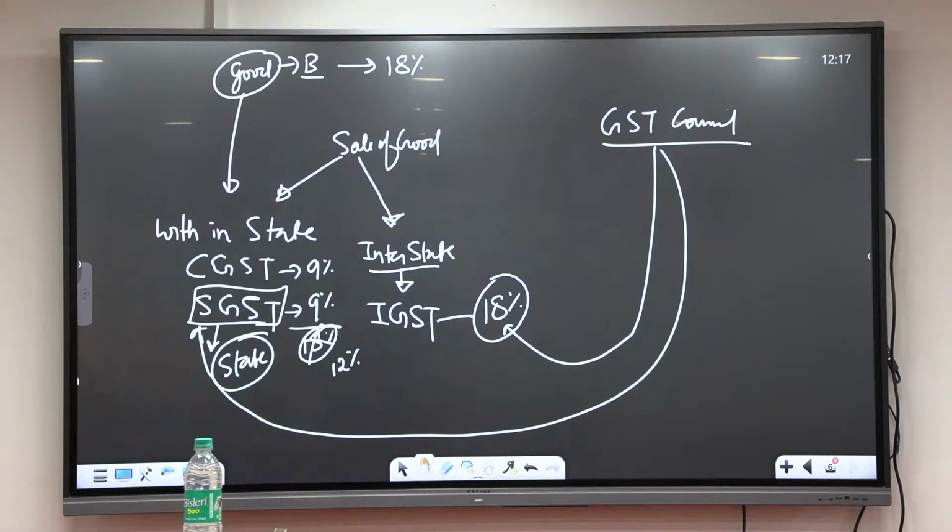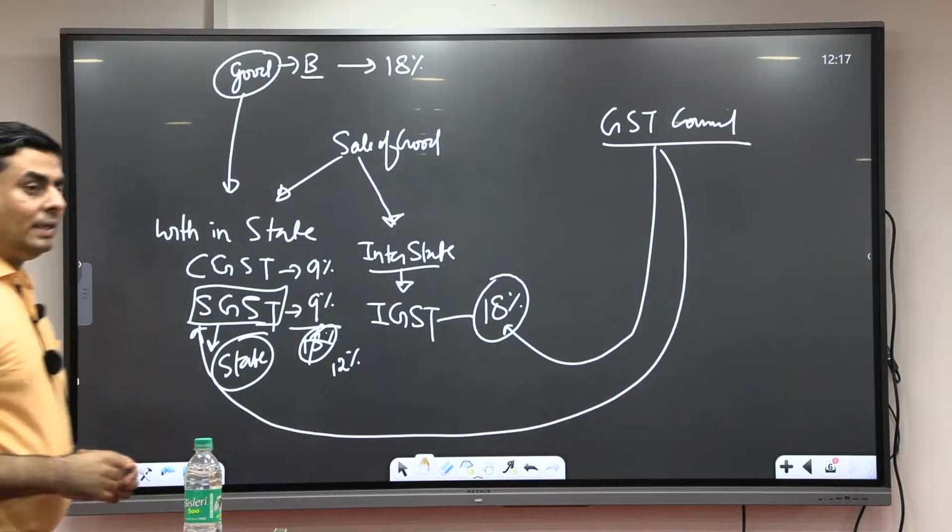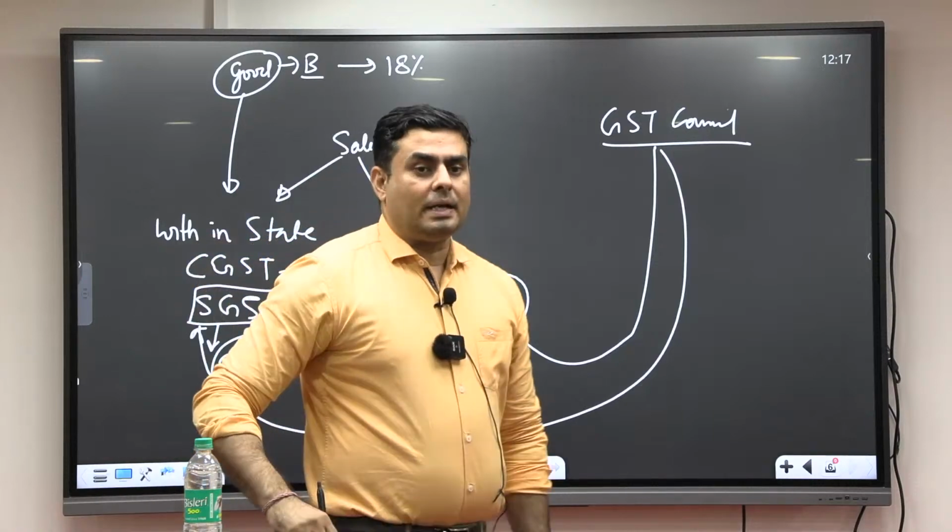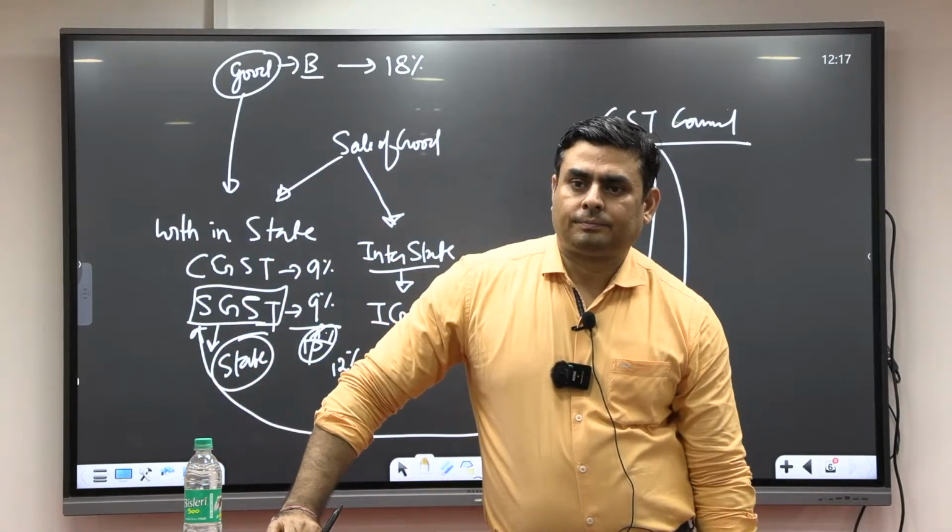So the rate change is a secondary issue. Law making on GST is a primary issue. On primary issues, the GST Council's recommendations are non-binding, as held by the Supreme Court, whereas if the matter is secondary in nature, then it is binding on all.